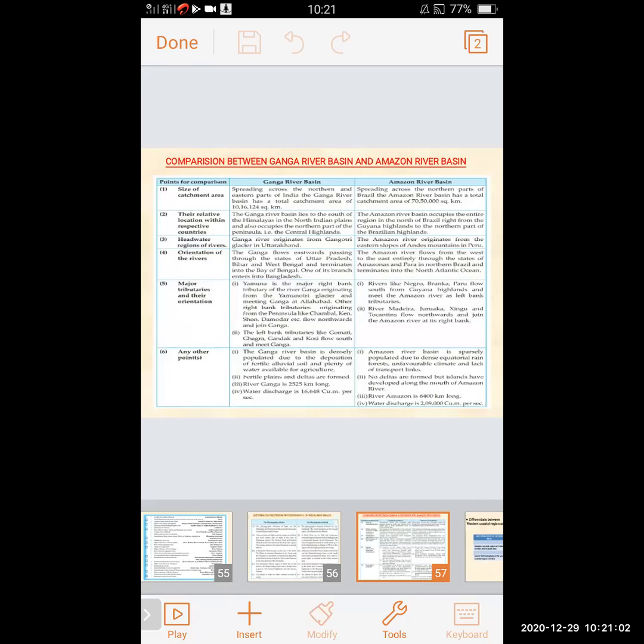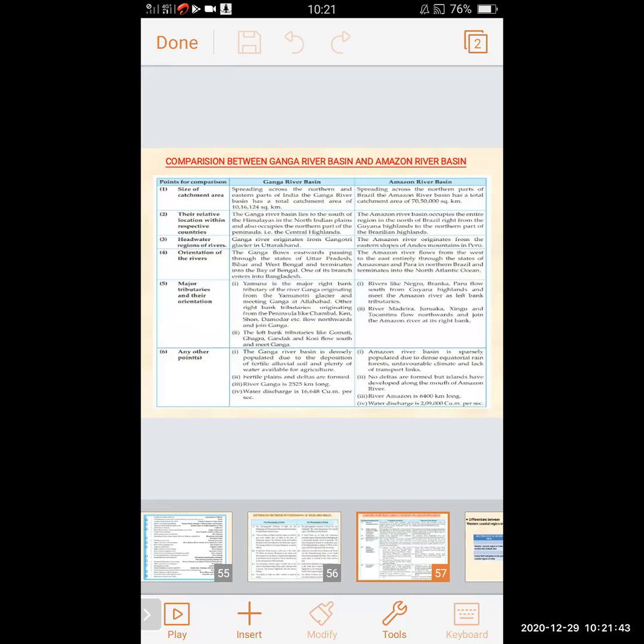In this first point, Yamuna is the major right bank tributary of river Ganga, originating from the Yamunotri glacier and meeting Ganga at Allahabad. Other right bank tributaries originating from the peninsula, like Chambal, Ken, Shon, Damodar, etc., flow northward and join Ganga.